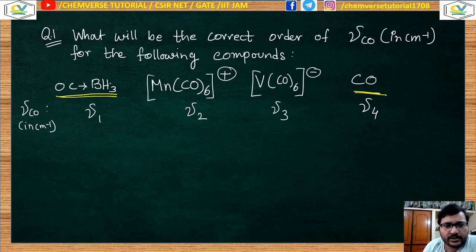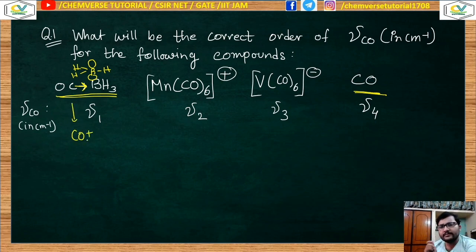In this case, for this molecule BH3, this boron center is electrophilic. In all cases we need to compare the carbonyl stretching frequency. So what we need to do is see what the pattern of the back bonding will be. Now here there is no question of back bonding for the first molecule, because this boron center is electrophilic, having a vacant 2p orbital, and this carbonyl is donating electron density towards it. So if the electron density is donated from carbonyl, this carbonyl can behave as CO+.